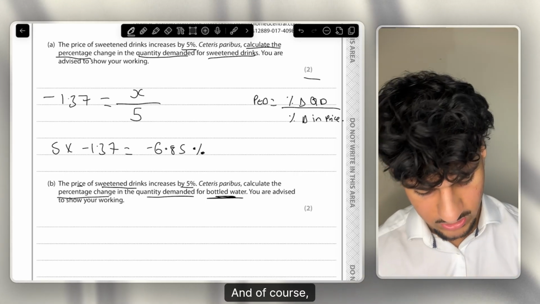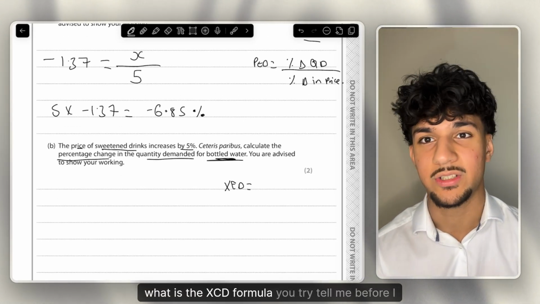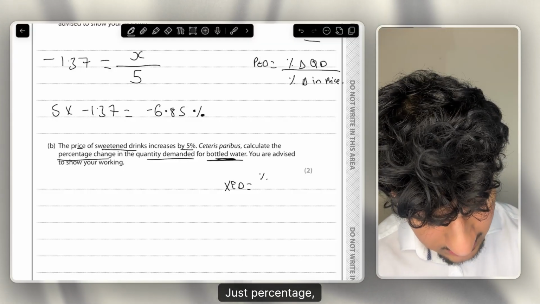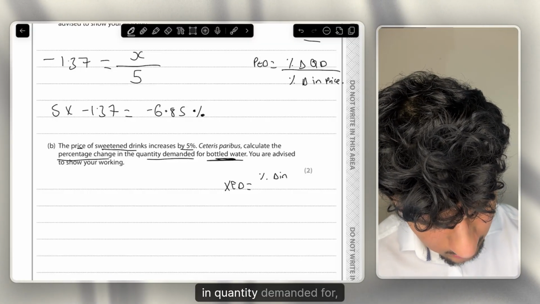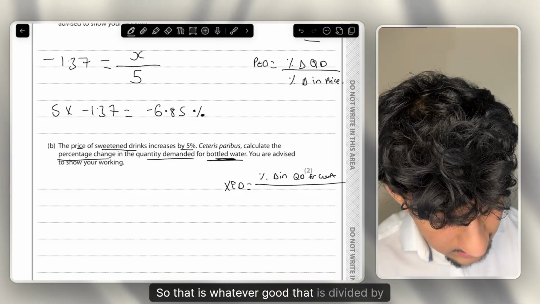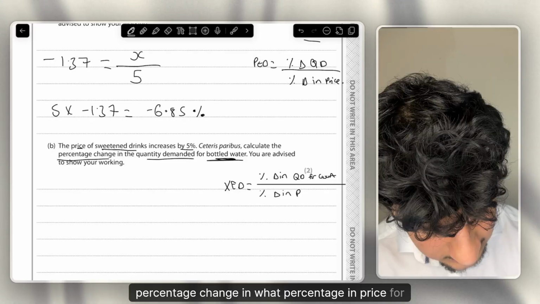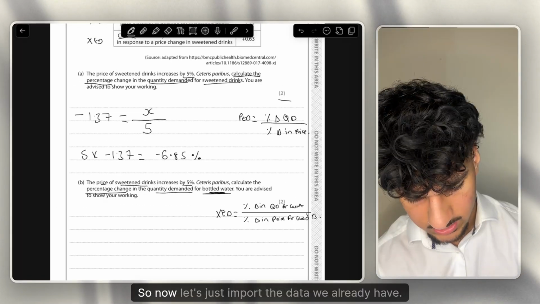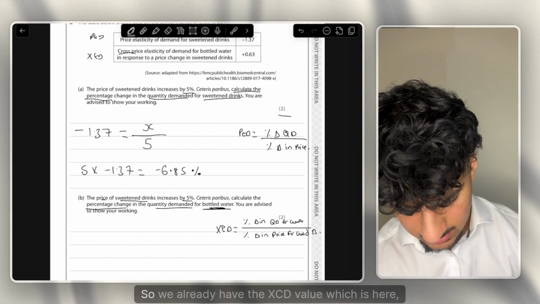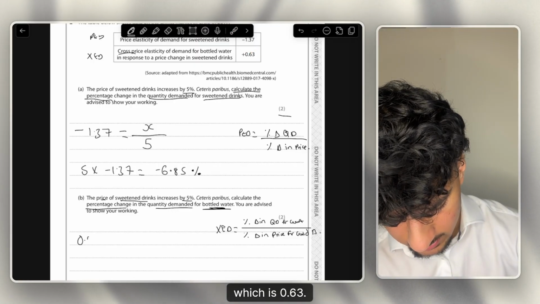So that is a very sneaky and challenging question. And of course, for your revision sake, when I write this out, what is the XED formula? Try to tell me before I write it. So it's percentage change in quantity demanded for good A, whatever good that is, divided by percentage change in price for good B. So now let's just import the data we already have. We already have the XED value, which is here, which is 0.63.